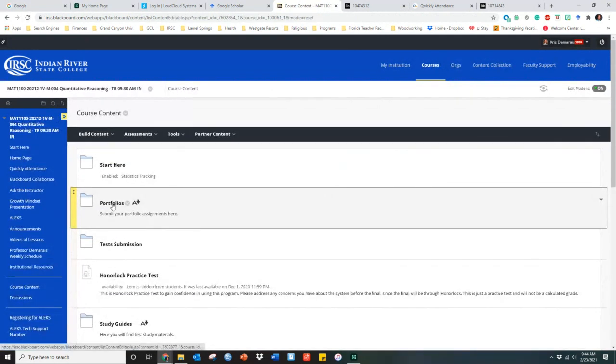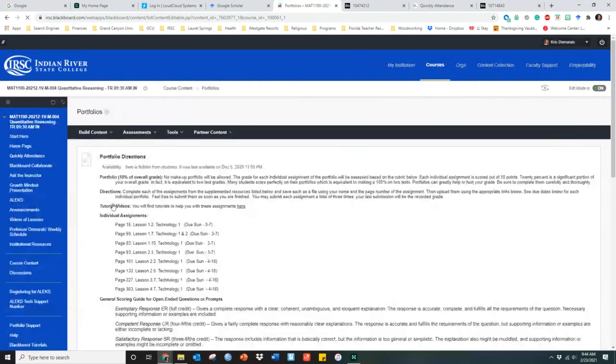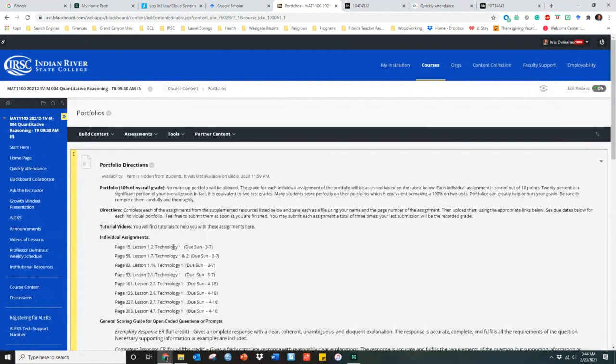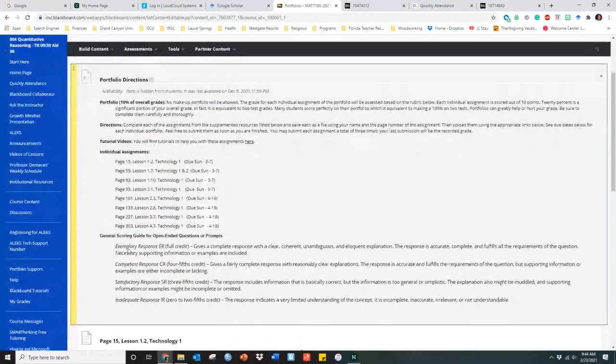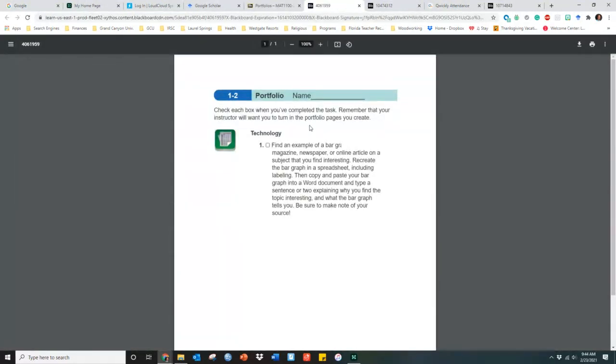Under course content, you'll see portfolios. You'll see that the first 4 portfolios have the due date of 3/7, the first 4 of them. So these page numbers are not from the book. They're from the old book. So do not use the new book to do this. That's why I've given you documents here that give you a picture of the old book.